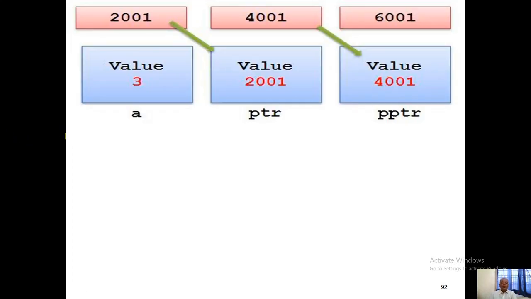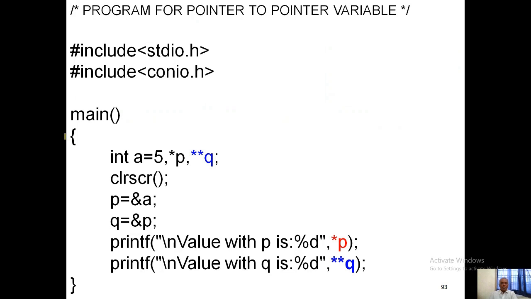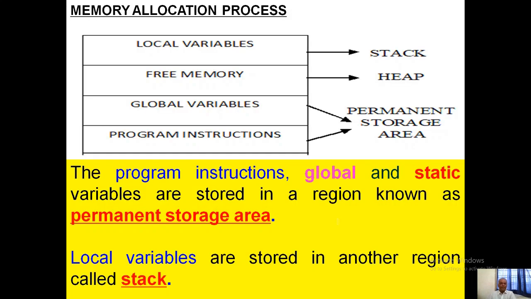It is our previous example, and I hope you all remember it. Here *p holds the address of a, and **q holds the address of p. That is going to be clear.